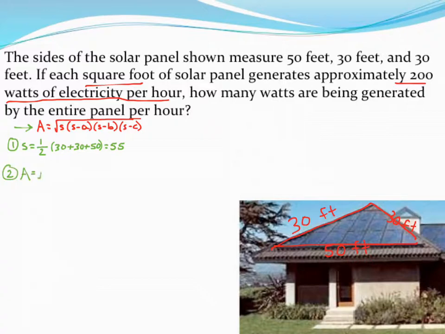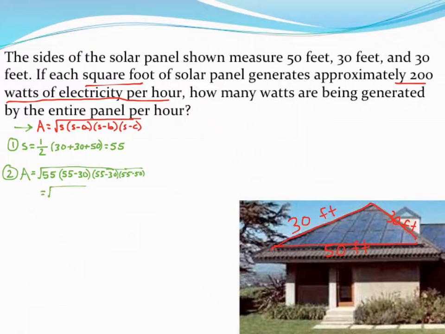So the area is equal to the square root of the semi-perimeter, 55, and then three sets of parentheses where I subtract the different side lengths from that semi-perimeter. So 55 minus 30, 55 minus another 30, and then finally 55 minus the third side, which was 50. Okay, so using a calculator for this, I'd recommend you do it at least in a couple steps and try not to type this whole thing at once.